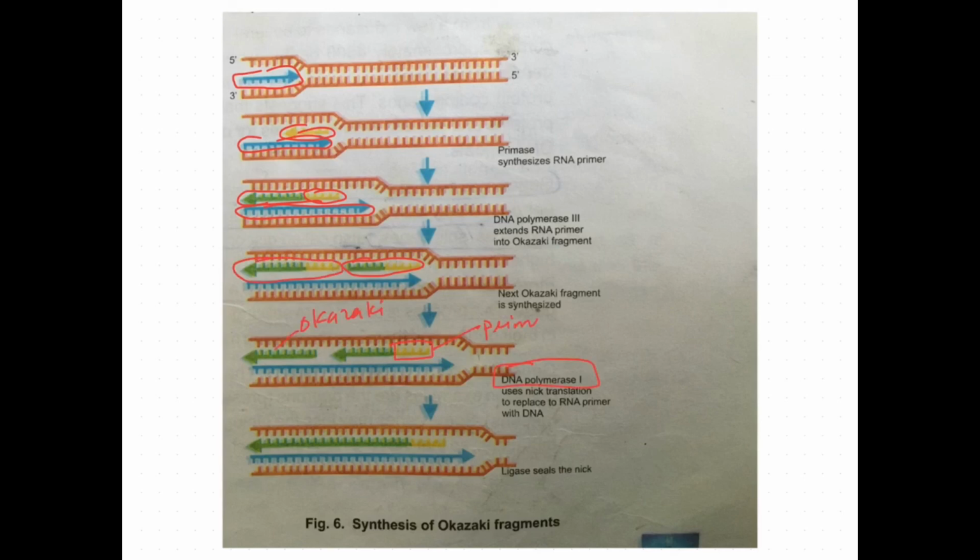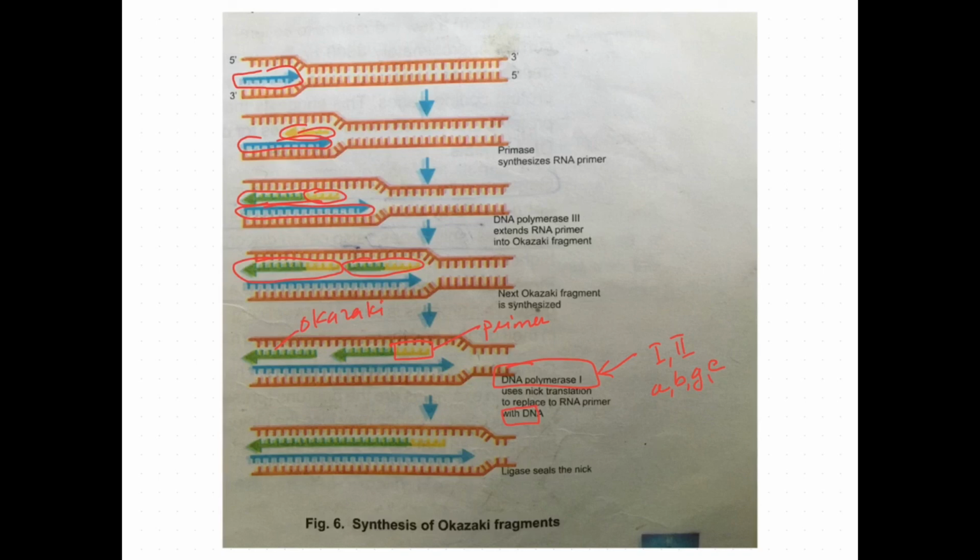Now DNA polymerase 1 will remove these primers and this primer will be replaced by DNA. As we have already discussed, DNA polymerase 1 and 2 in prokaryotes, DNA polymerase alpha, beta, gamma, epsilon in eukaryotes, they will perform these activities. They will remove the RNA primer and add DNA to that.